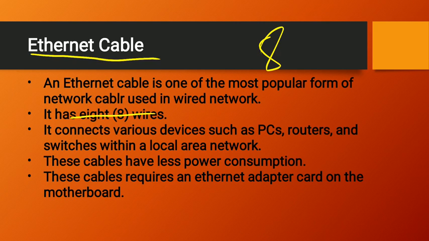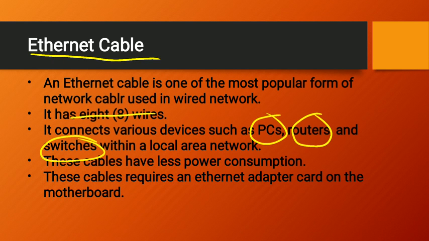It connects various devices such as PCs, routers and switches within a local area network. PC means personal computers, and routers and switches we have studied in the last video.